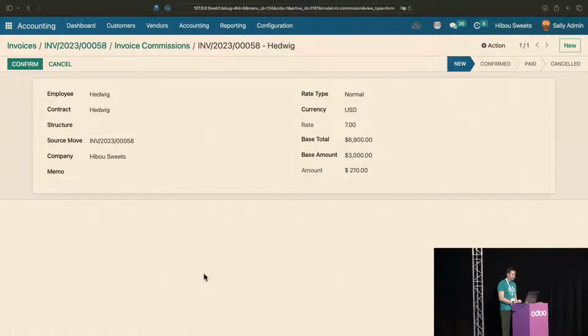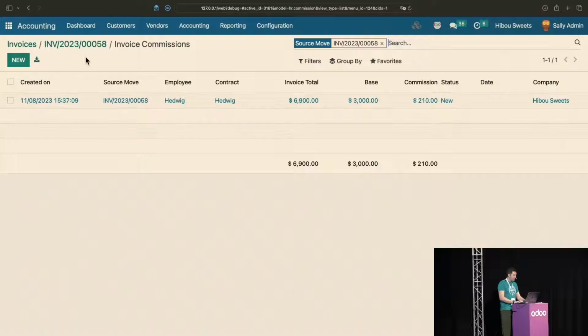So if we look at that commission, we'll see a variety of things on it that are informational. The employee can get to this record, which is very useful for them to be able to self-audit and report. You'll see that the rate type is normal. We pulled the contract that had the original 7%. We pulled the rate for the 7%. We pulled the base, which in this case is the margin, and we calculated the commission that we're going to be paying for them.